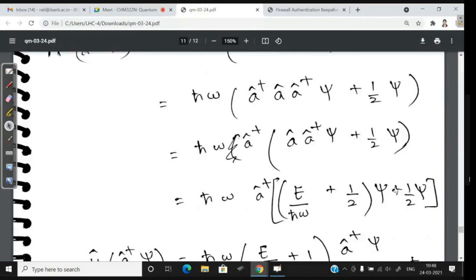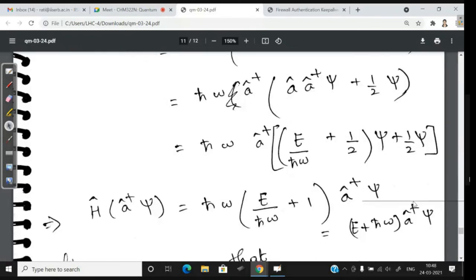And then there is already a half psi here. So now I'm getting E by H cross omega plus half plus half, which is 1, into this A dagger psi.